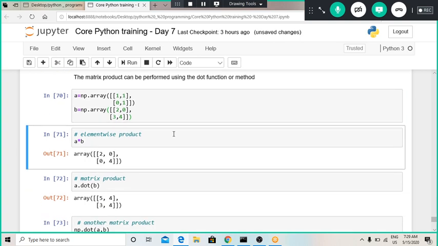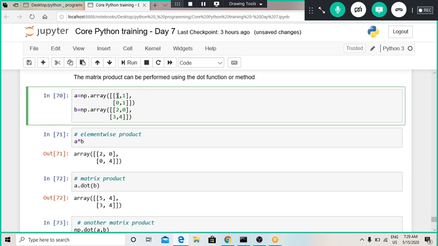Now if I wanted to check the element wise product, for that we can use this a * b. Whenever we use this type of command, it will take the element wise product. So the 1 will get multiplied by 2, and the output will be placed at position 1 1.